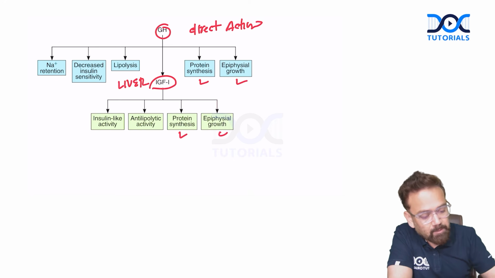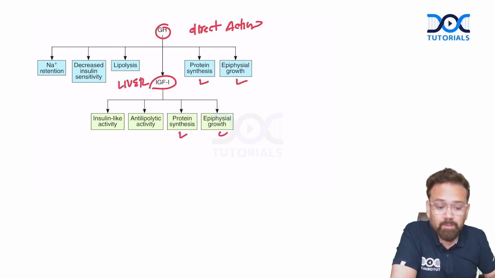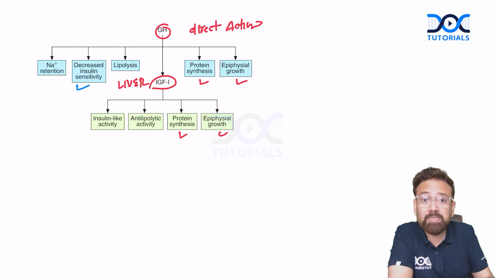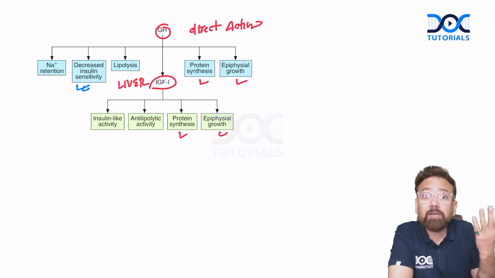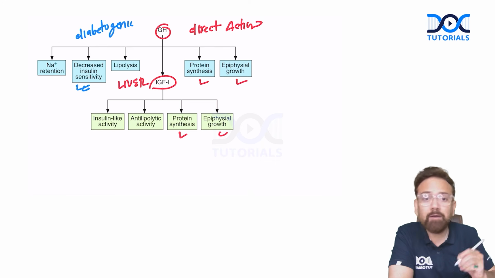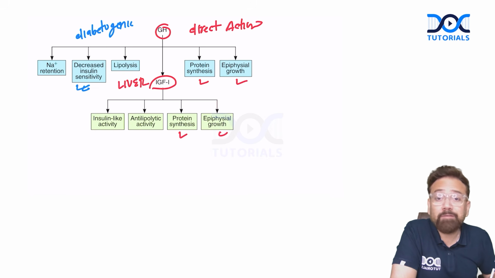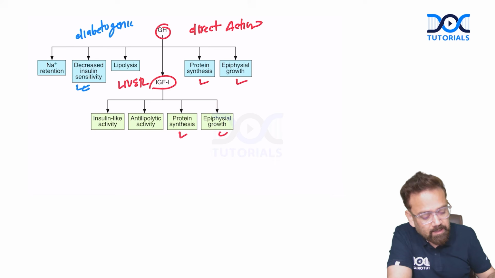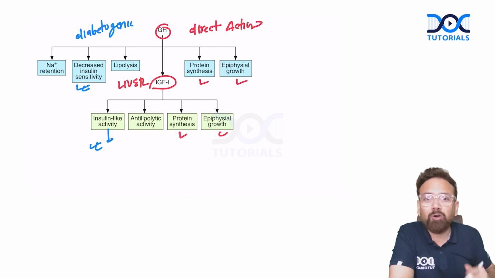But a few actions are opposite, like growth hormone having decreased insulin sensitivity. Growth hormone is a diabetogenic hormone. Why? It causes hyperglycemia. That is why acromegaly is called pituitary diabetes. On the other hand, IGF has insulin-like activity, an anti-diabetic action.